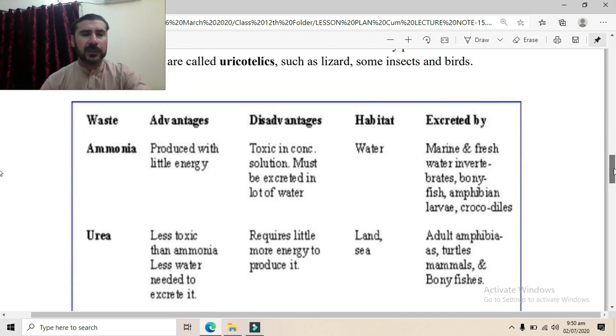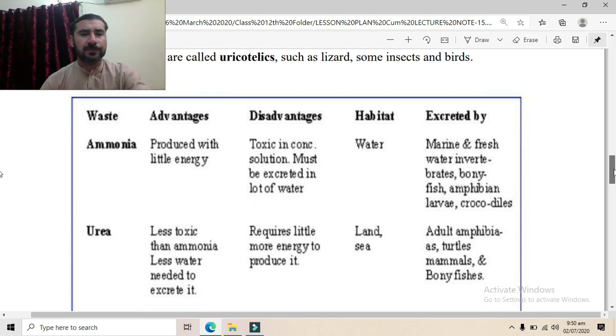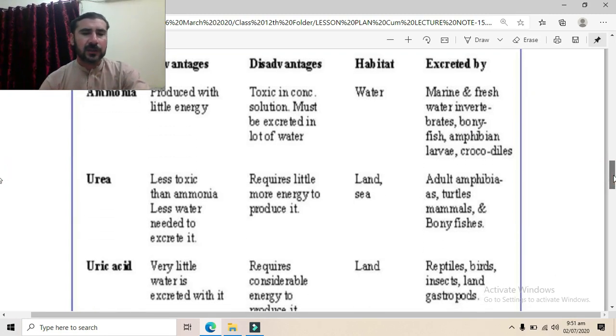Now this is a tabulated form of these three. Ammonia is produced with very little energy, but more water is required. Its disadvantage is that it is toxic in high concentration, so it must be excreted in a lot of water. It is excreted by marine fish, aquatic invertebrates, bony fishes, amphibians, etc.